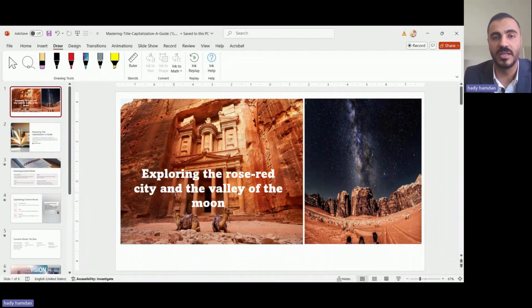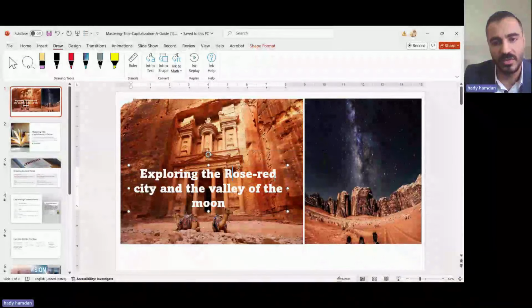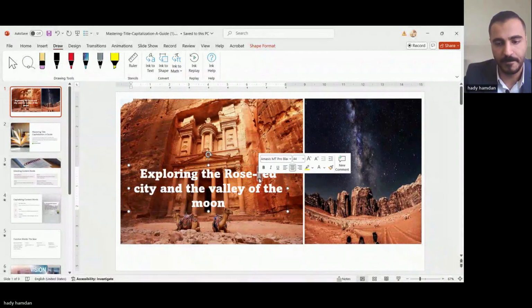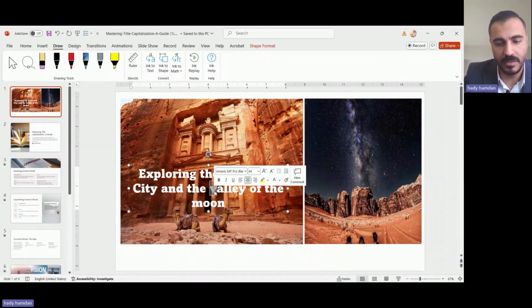Valley of the moon, I need to capitalize the V in valley and the M in moon, but I need to have everything else in lowercase. So eventually it will look like this. Capitalize the C and the V in valley, and then we have the M.